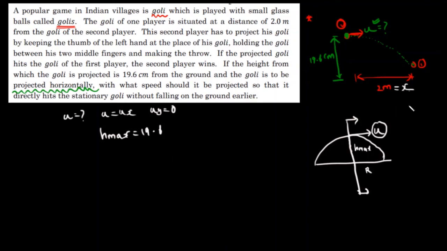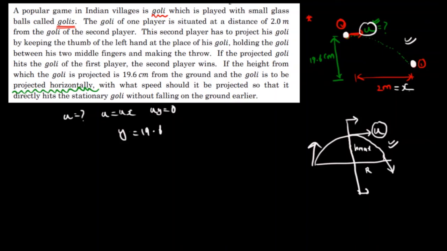I will take it as x. Okay, so I will take this as y because there is no requirement for you to confuse with this case, right? So let me take this as y. Okay, so this is the total case. When I'm projecting it here and it is reaching here, this is only the semi case, like half. I'm projecting it from the top, and it has to hit this place. If it has to hit this place, what should be the velocity u with which I need to project it? That is what I need to find out.